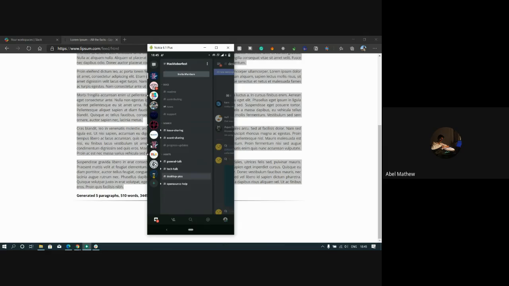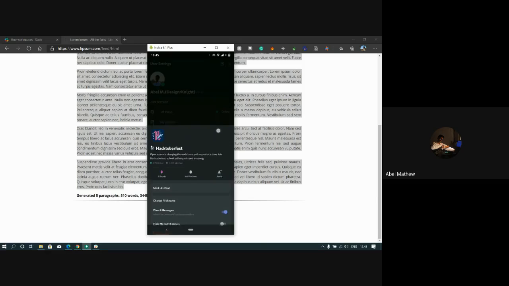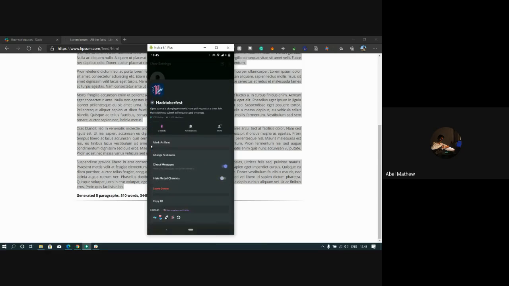So you can see the official Hacktoberfest workspace has a tick. So this is something cool about Discord. This is used in Discord because there are a lot of people who create servers. So to make sure that people are not part of some spam servers, this is a feature in Discord.